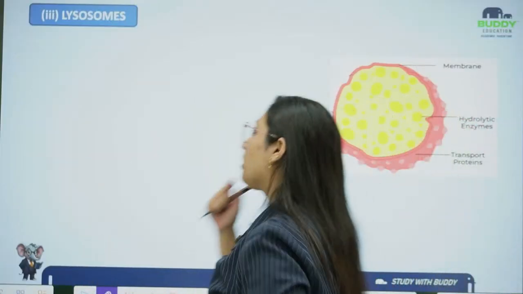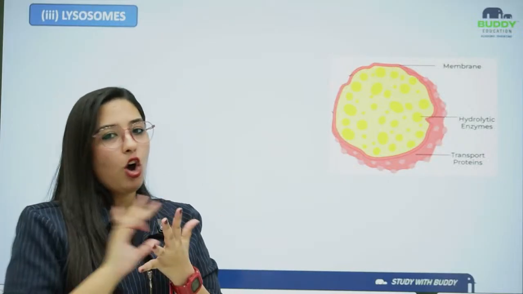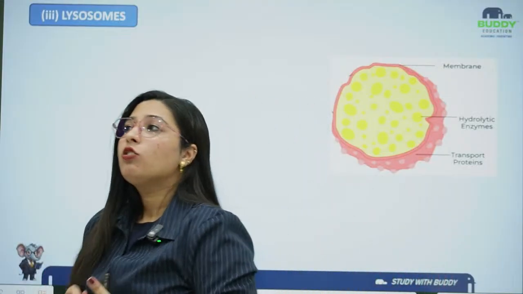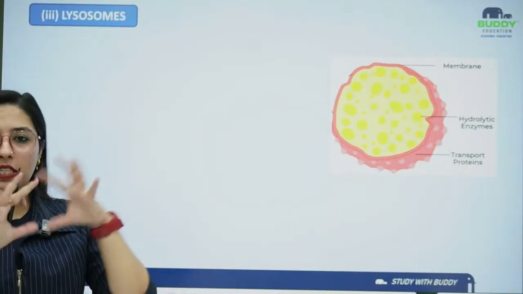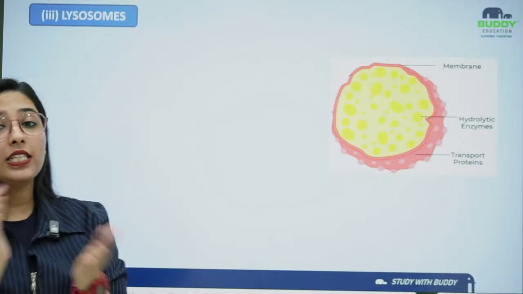The other organelle is the discarding point, where if the packed good is not good at all, if it has any kind of negative thing, not good for the factory or not good for itself, it will go to the discarding room. That discarding room, in the terminology of the cell, is known as lysosomes.